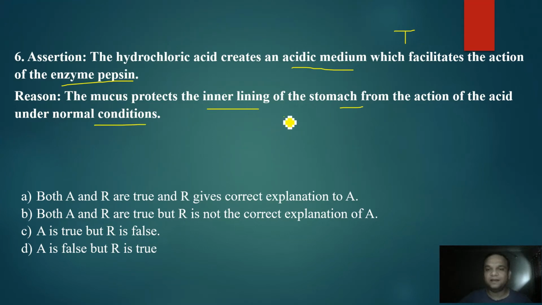So it is again a very correct statement, but the reason is not giving the correct explanation to A. So here again option B will be the correct answer.